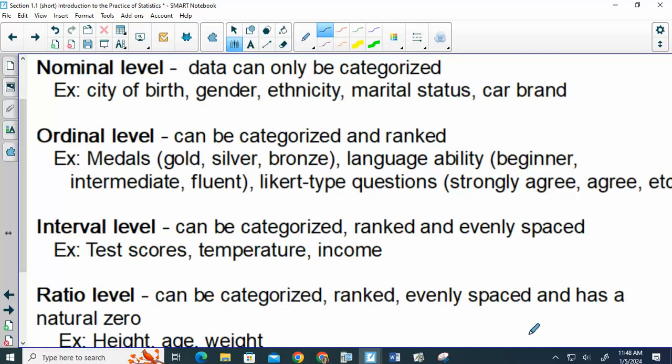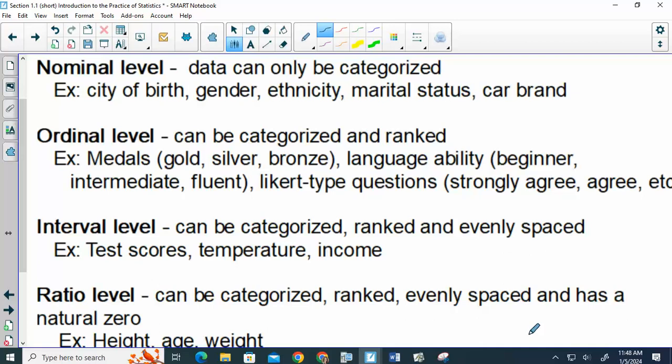Ordinal, we can break them into categories, but we can rank them. So there is some kind of order that would be associated with it. So maybe it would be like freshman, sophomore, junior, senior. Okay, you're broken into groups, and we can put those in a meaningful order. It's not saying freshmen are the worst and seniors are the best, but it makes sense. You start as a freshman, then you're a sophomore, then you're a junior. So that order would be meaningful.